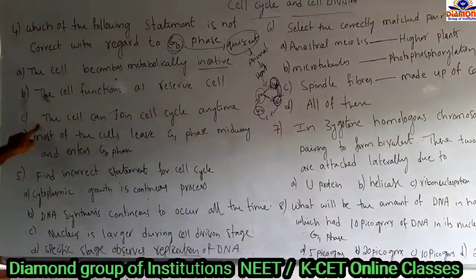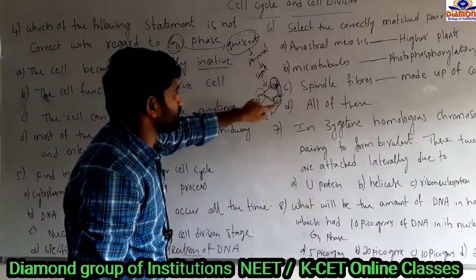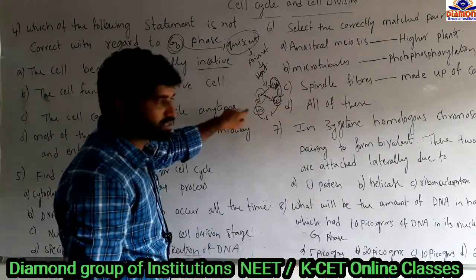And option C says the cell can join the cell cycle at any time. After some period of time, at any time, these cells can enter from the G0 phase into the G1 phase, and from the G1 phase to S to the G2 phase.